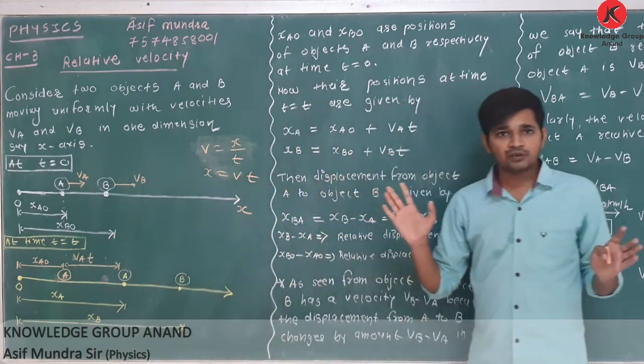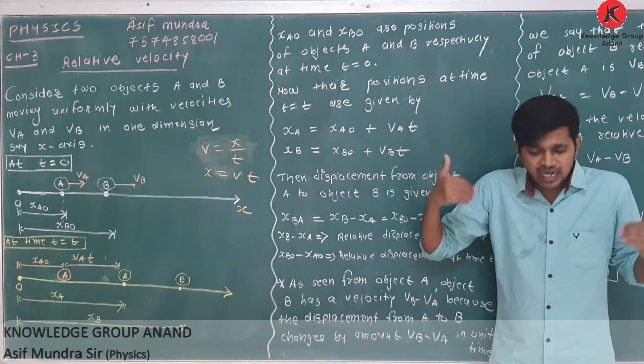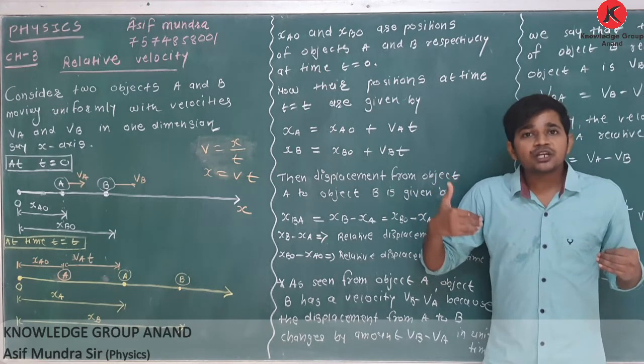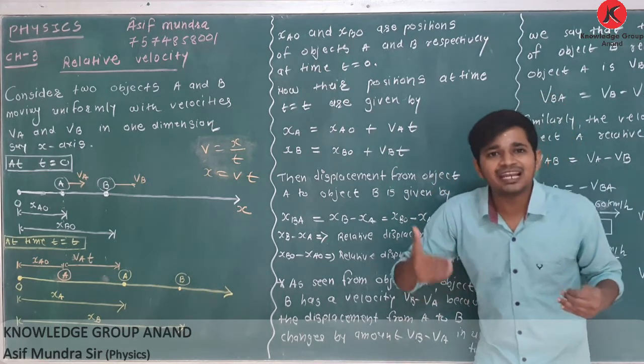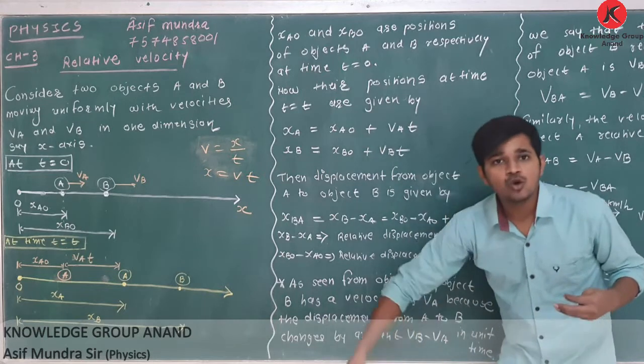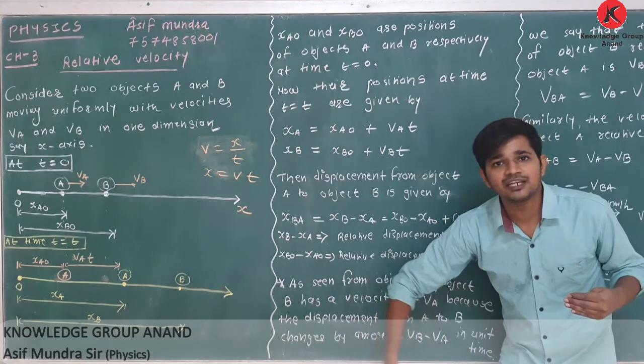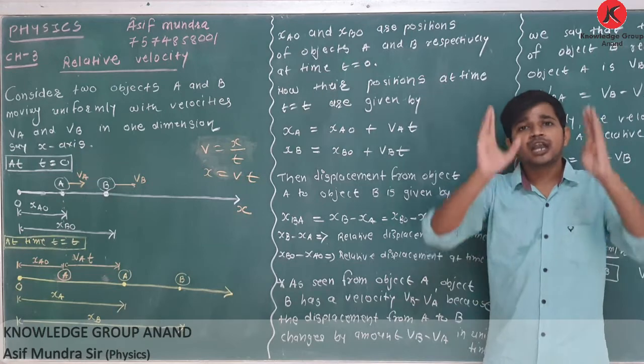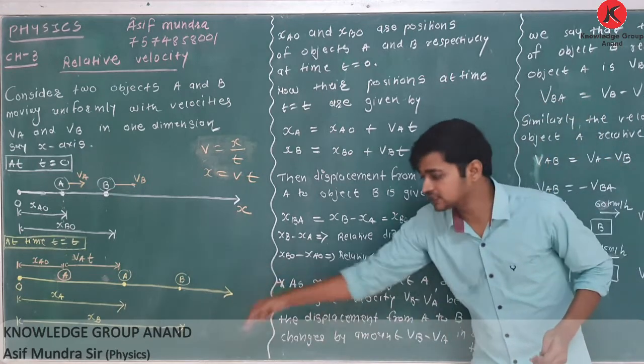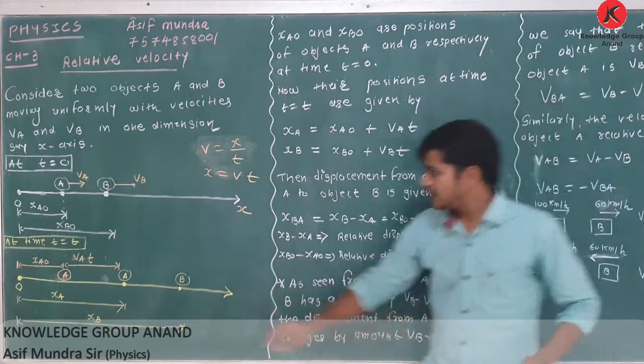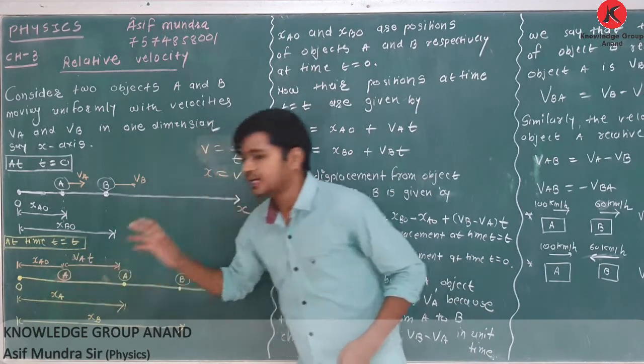Now I am moving with speed VA. In time t, now I am here. So what is the additional distance traveled in time t? VAT. So now what is the total distance? XAO plus VAT.